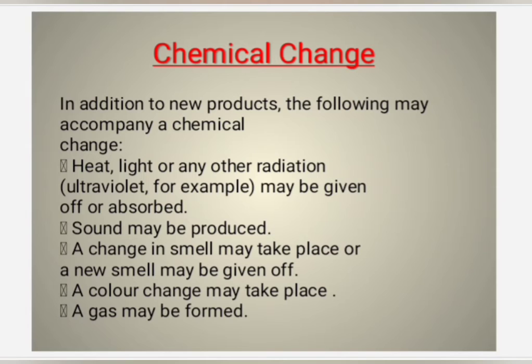A change in smell may take place or a new smell may be given off. A color change may take place. A gas may be produced. These are the changes that occur during a chemical change.